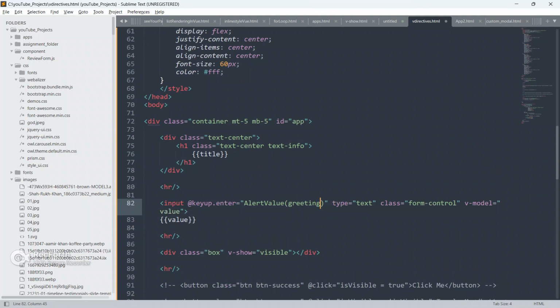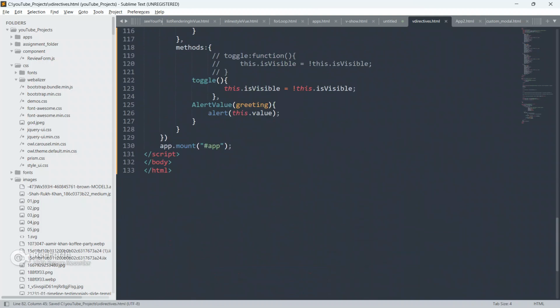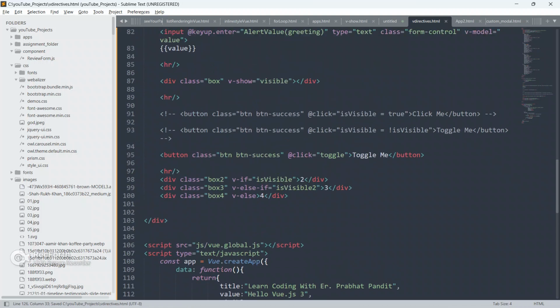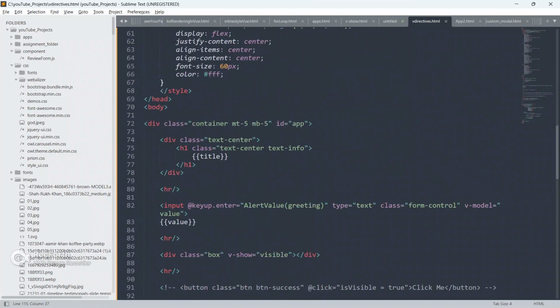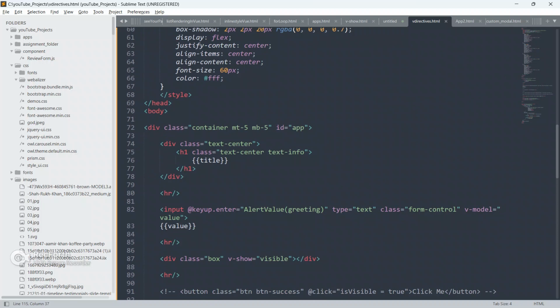Let me copy this greeting argument and paste it here. Now we have to remove this, so paste it here, this greeting alert. Now we are not listening to anything from this.